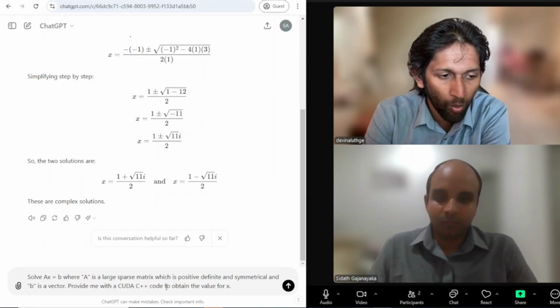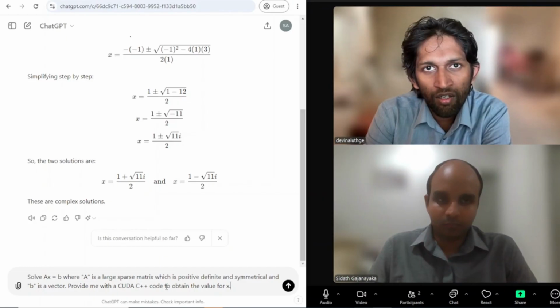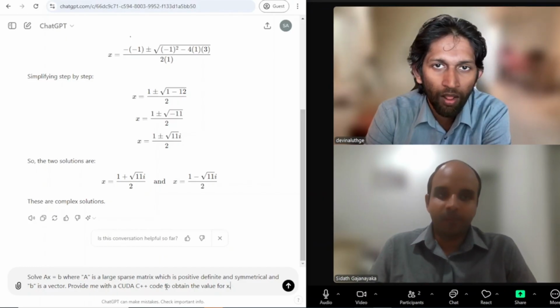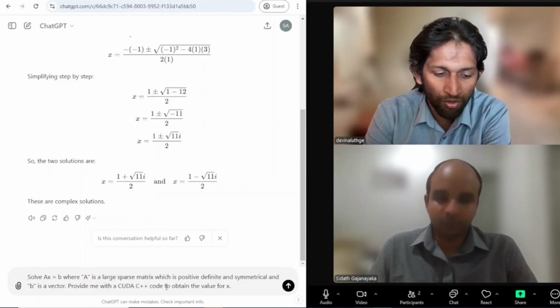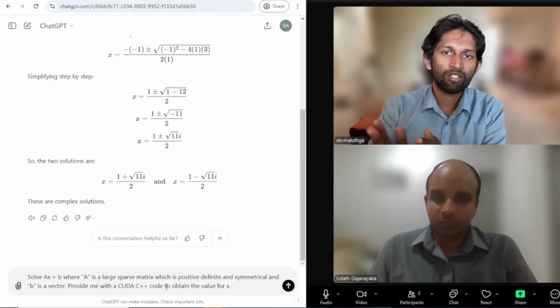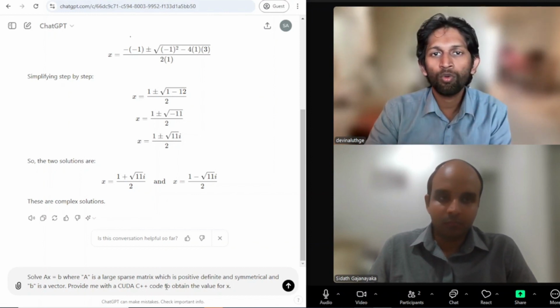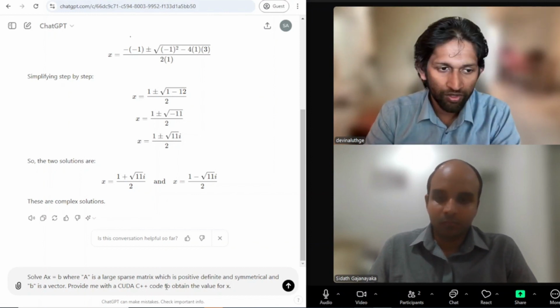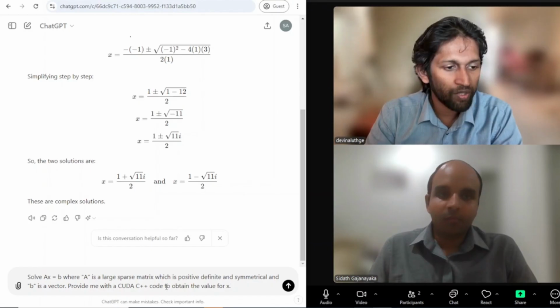Now, what CUDA on NVIDIA GPUs does is we can make this faster by using GPUs. So we are using AX equals B. We want to solve AX equals B, but we can use the GPU and do that. So that's the basic understanding of this.